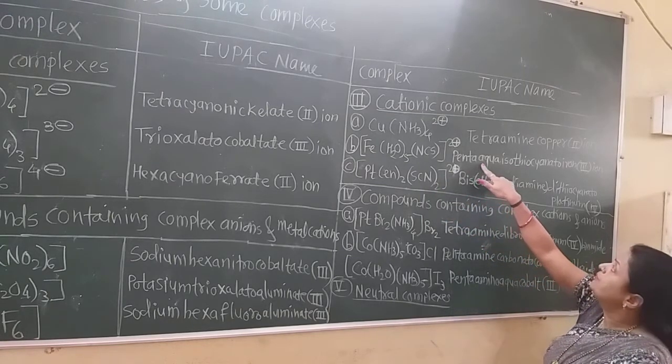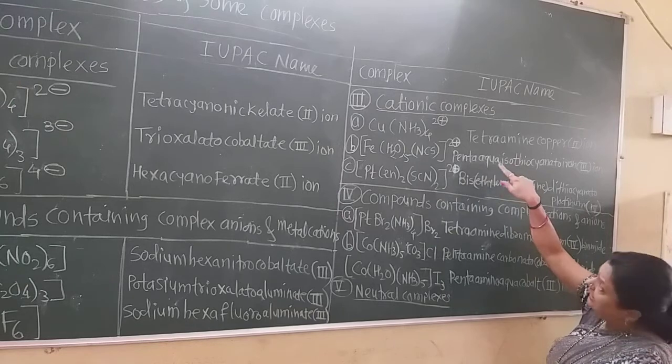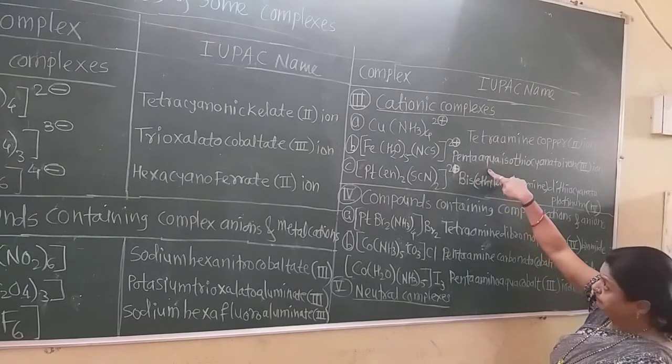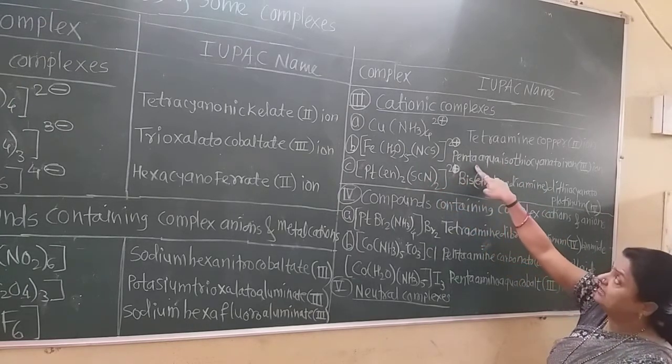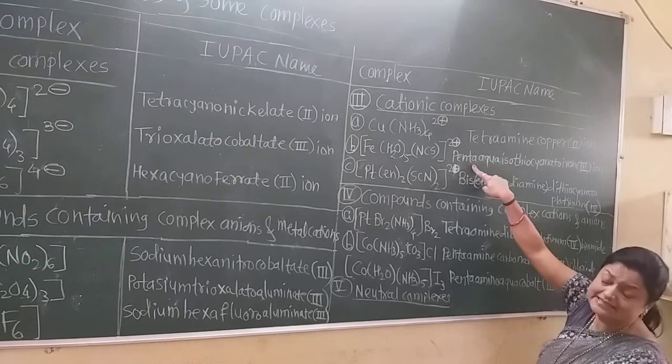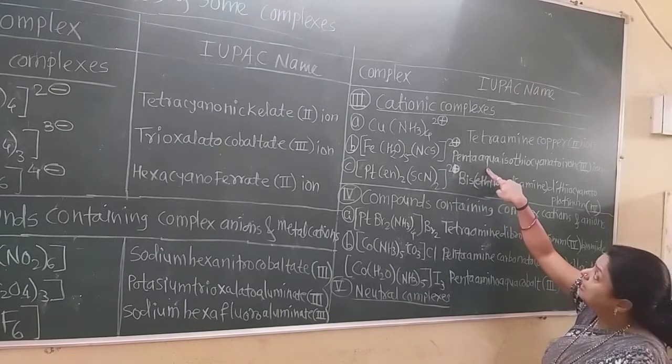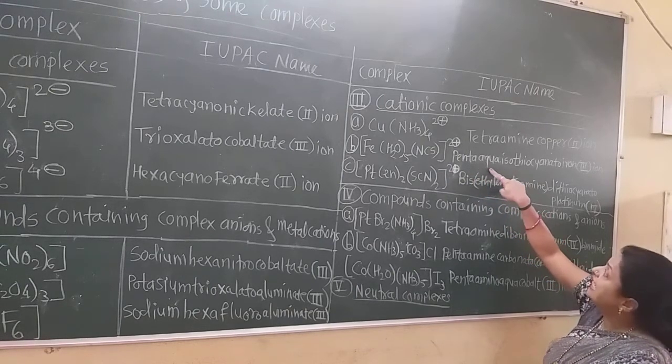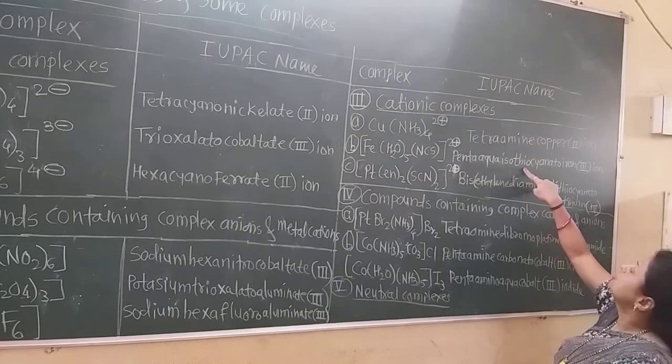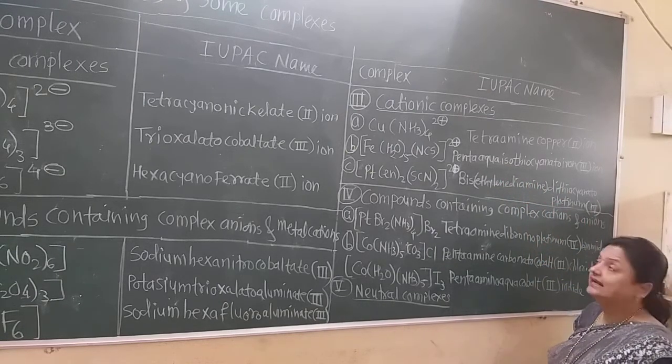So A comes first and then I, and therefore the names of the ligands are given after the prefix penta, etc. alphabetically. Here aqua is first and then isothiocyanate is later.